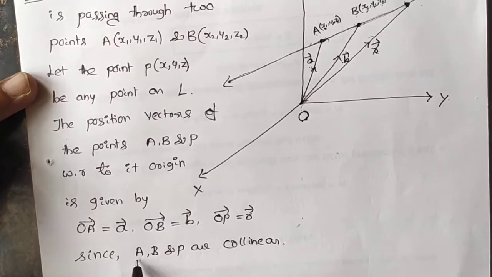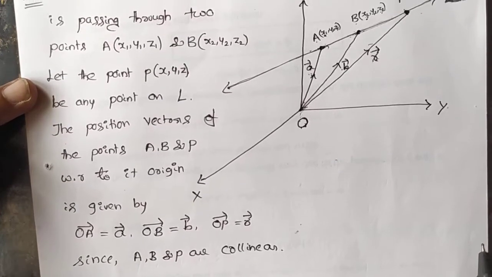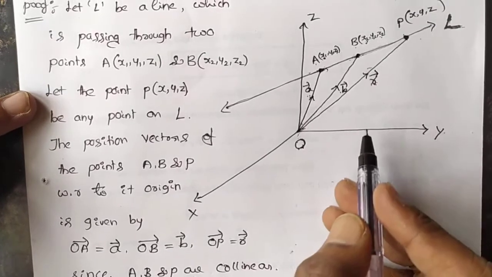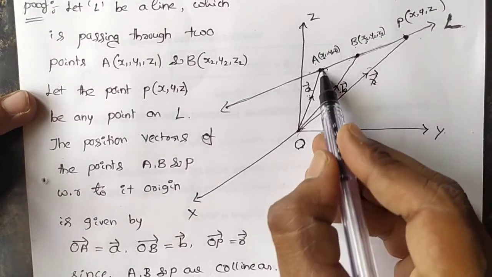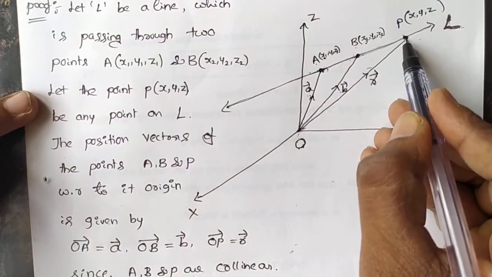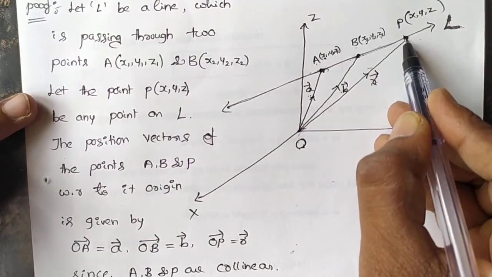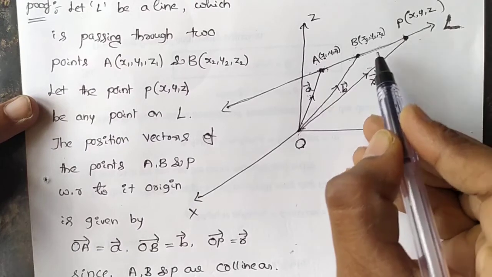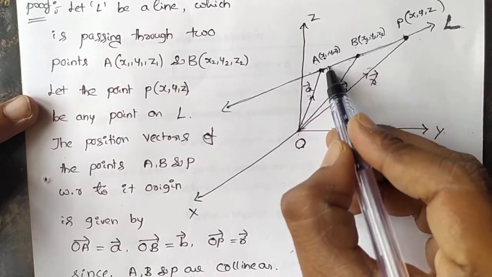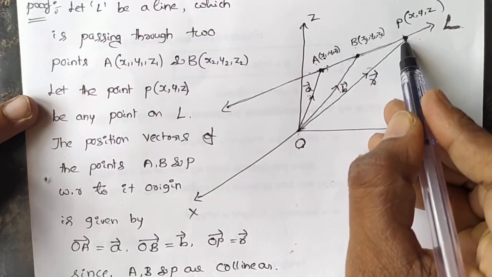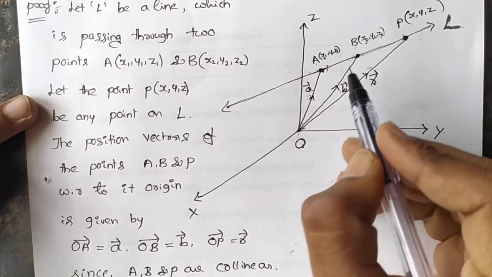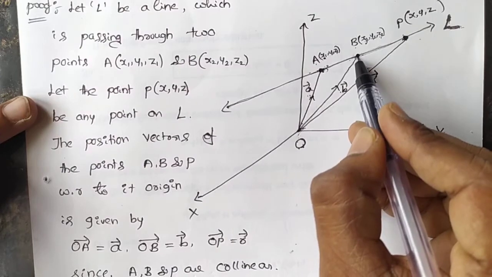Now if the 3 points are collinear, then AP vector is equal to lambda times AB vector.